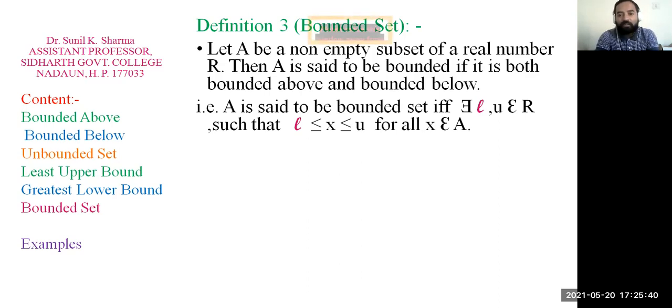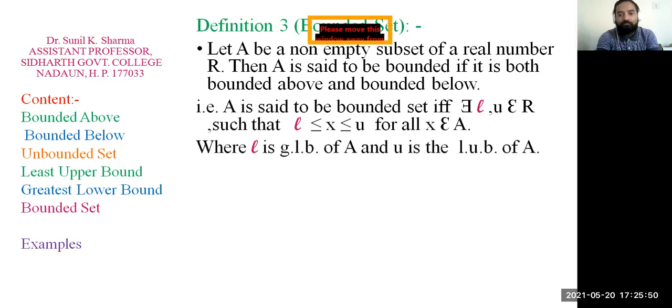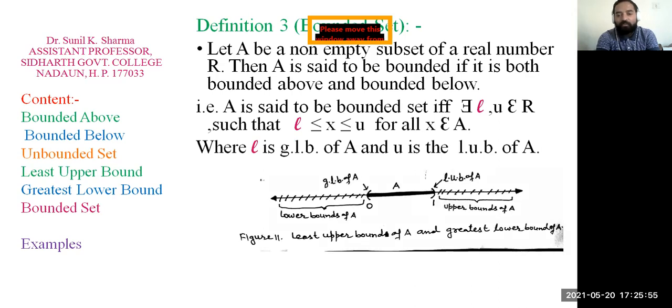A set A is a bounded set if there exist L, U belonging to R such that x is greater than or equal to L and less than or equal to U, for all x belonging to A, where L is the greatest lower bound of A and U is the least upper bound of A. So now you can see this set A is a bounded set because it has a greatest lower bound 0 and least upper bound 1. All the elements lie between 0 and 1. So 0 and 1 are the GLB and LUB of this set A.